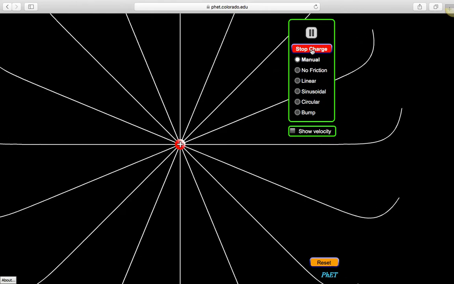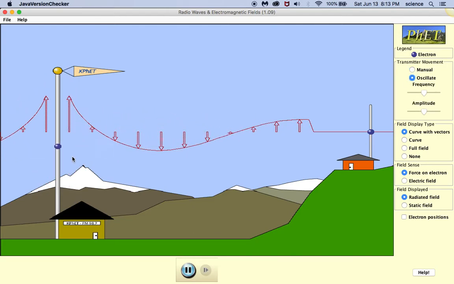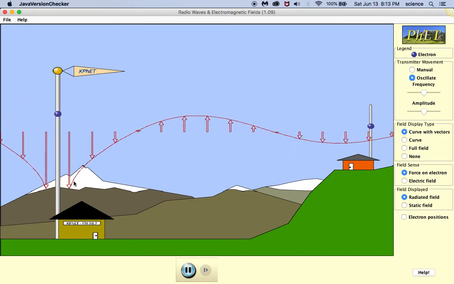Let's stop the charge from moving, and let's look at another simulation of an electromagnetic wave. This is also a PhET simulation. In this case, you have an antenna, which is a source of radio waves. This is supposed to represent a particular radio station, KPHET FM 98.7, and on the antenna there are electrons. If we oscillate those electrons, it produces an electric field, and it also produces a magnetic field.